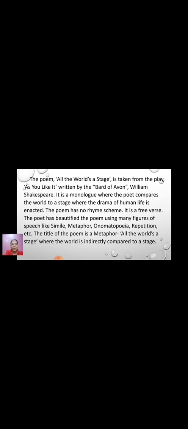The poem has no rhyme scheme. It is a free verse. Simple. Yes, no rhyme scheme. It is a free verse. Then the next was figures of speech.